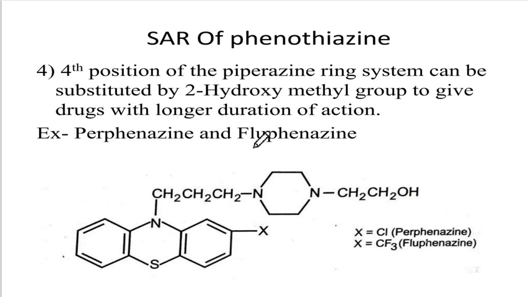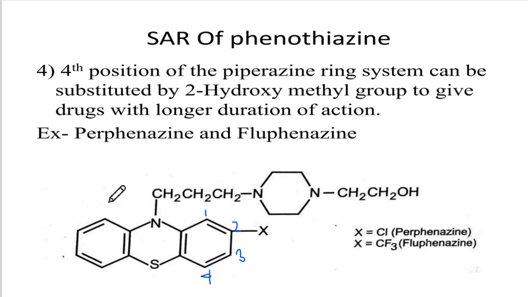The fourth position of the piperazine ring system substituted by a 2-hydroxyethyl group gives drugs with longer duration of action, perphenazine and fluphenazine. Now here, the fourth position of the piperazine ring. What is the fourth position? This is 1, this is 2, this is 3, and this is the fourth.